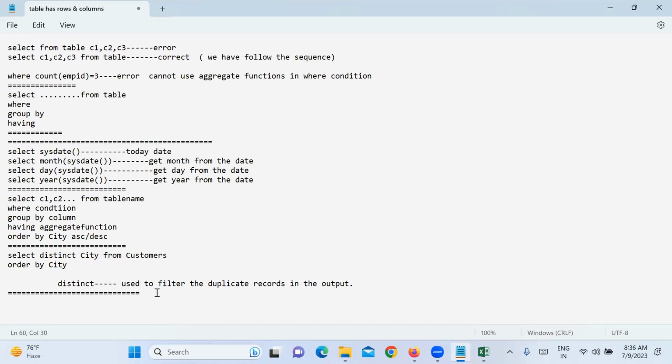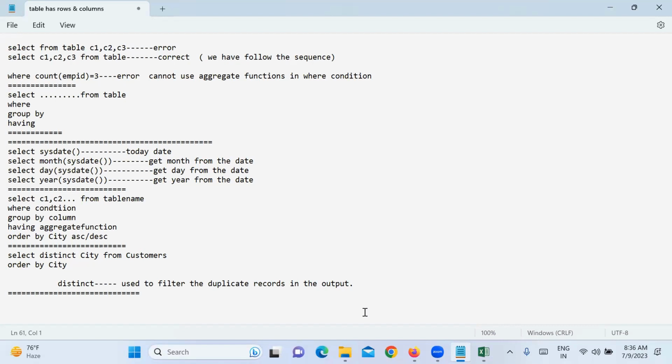Sir, how can we define group by? Group by is used to group some similar values in a column and then do some calculation, some operation. Is distinct similar to that?